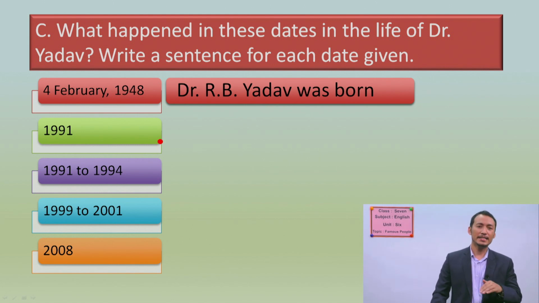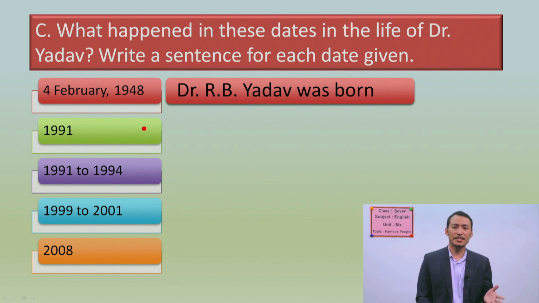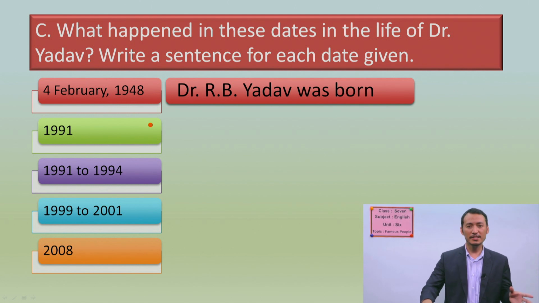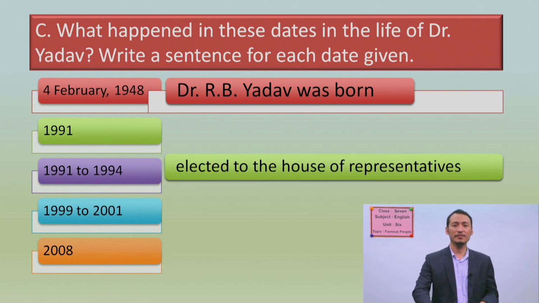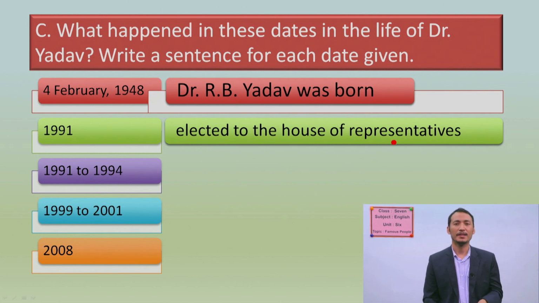1991, what happened in this date? Did he become a president? Definitely no, right? Because he became here. And what was the first event that he had? Okay, it was the election, right? So he was chosen to the House of Representatives.